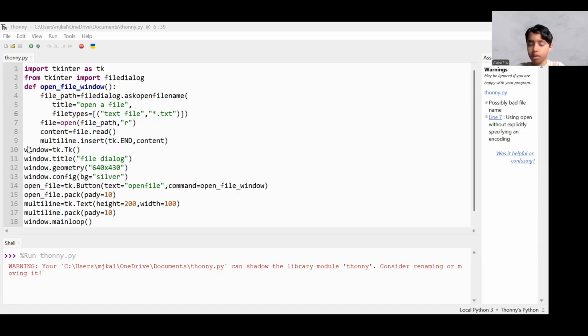Now let's try choosing a different file. If I open this file again, okay, let's just go back to downloads. Oh, it's working.